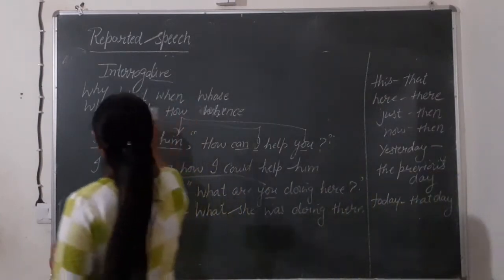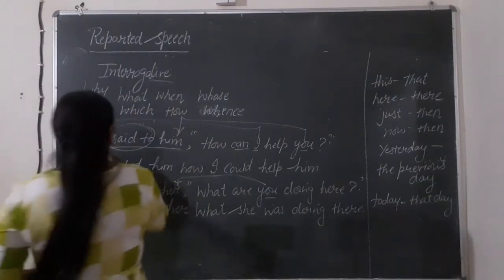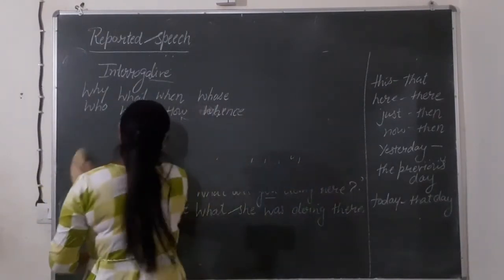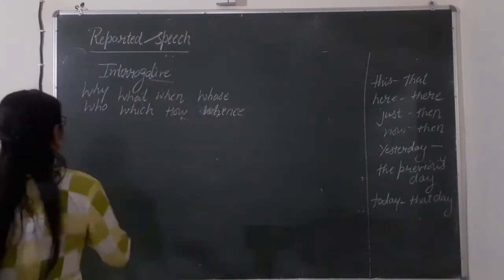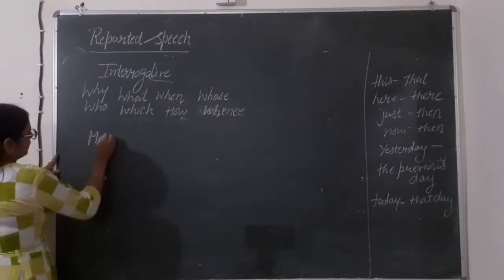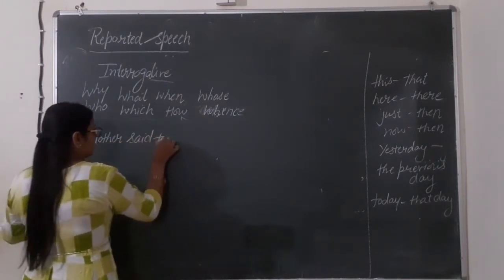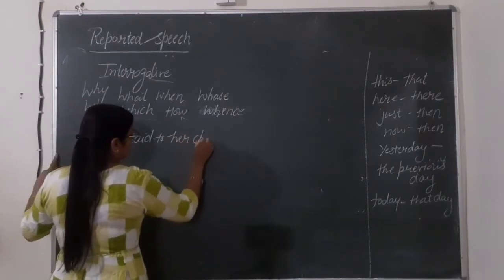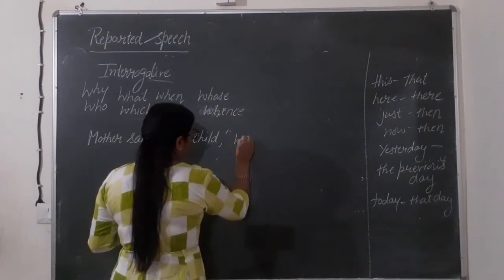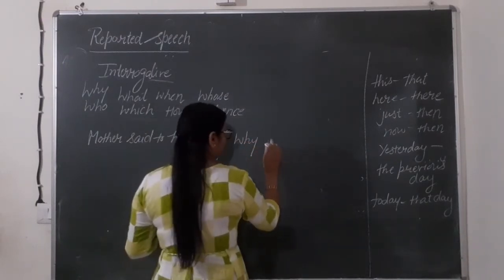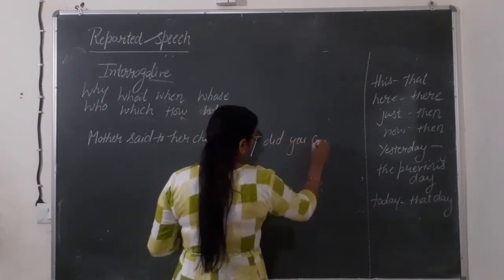Next sentence, I am going to show you. Let's see here. Mother said to her child, why did you cry?